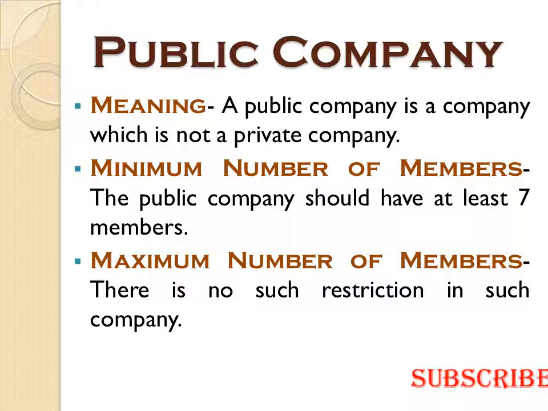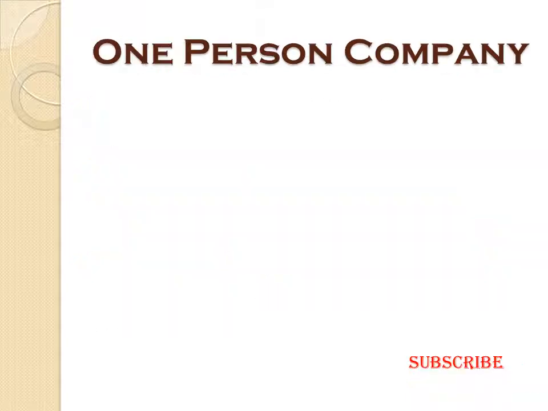Then the minimum number of members: a public company should have at least 7 members, and for maximum number of members there is no such restriction, because it's a public company, public is involved. That is why the features of a private company are important, because if they are not complied with, then only that company will be called a public company.